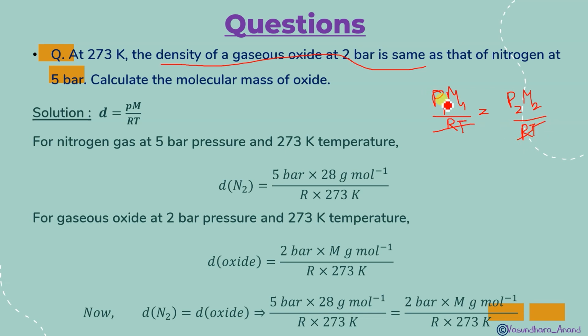P1 is given here, 2 bar, M1 is nitrogen, that means 1428 it will be, isn't it? P2 is given, 5 bar, and M2 you have to find. So like this, and you will get this answer. I hope it is clear. That is a short way you can do it, or another way: find the density of nitrogen, which will be equal to the density of oxide, and you can use this formula and do it.